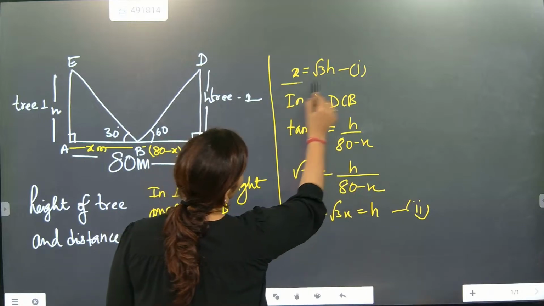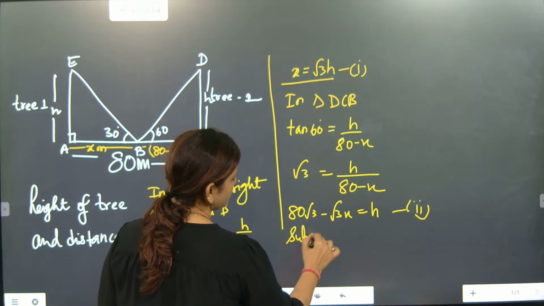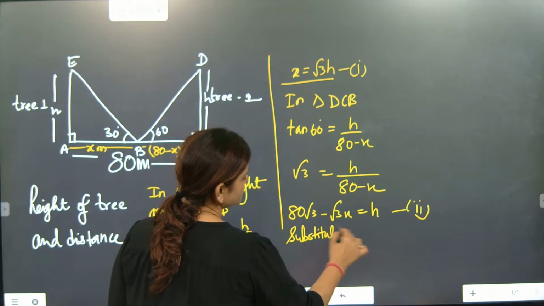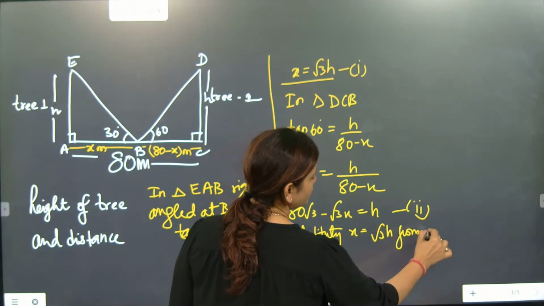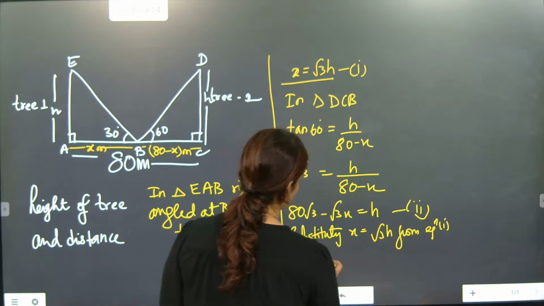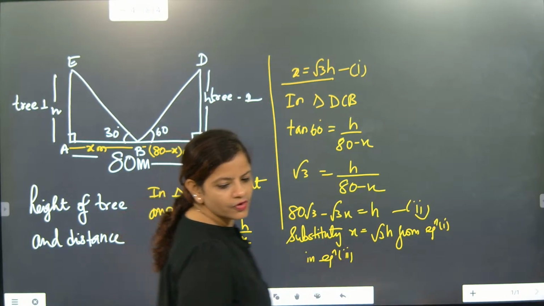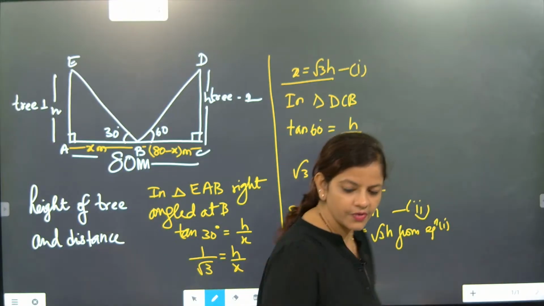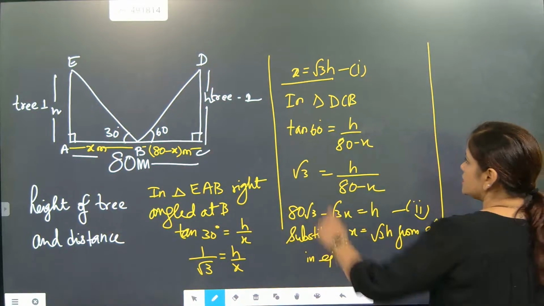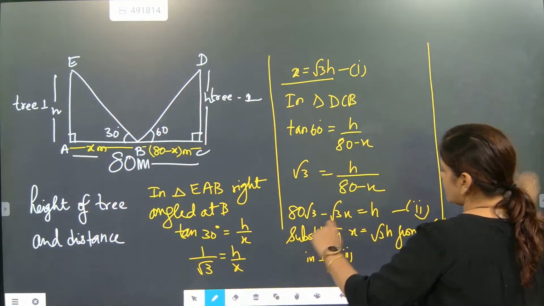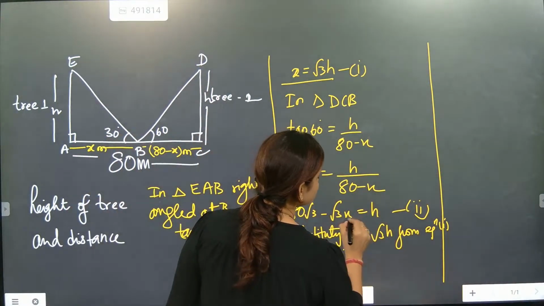Now the x part we will substitute here. Substituting x is equal to root 3h from equation 1 in equation 2. Understood? So from equation 1 we are shifting to equation 2. I am going to substitute the x value here.